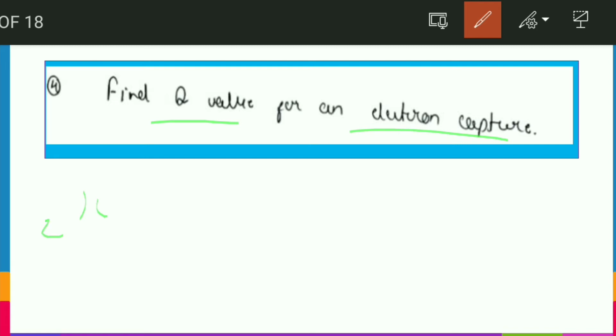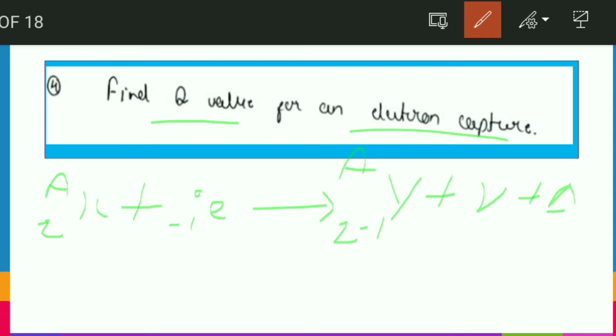Let's say we have an atom X, represented as ZXA, and it captures an electron, so we write minus 1e0, and this results in the formation of some atom Y. It has Z minus 1 protons, and A is the mass number, plus a neutrino, and some delta E has been released, and this is what we have to find, Q.